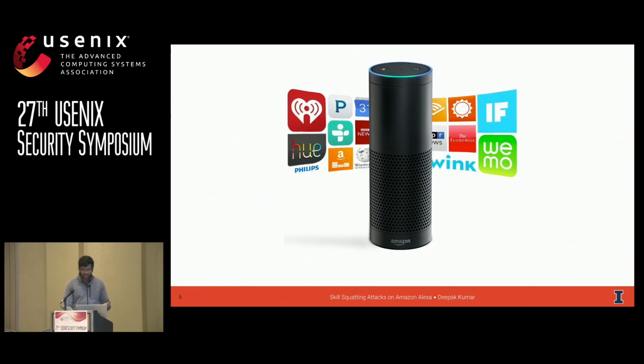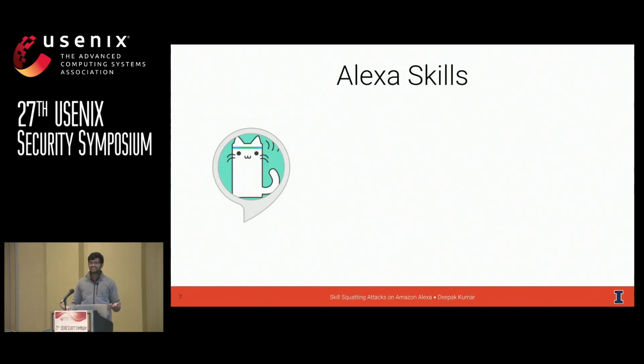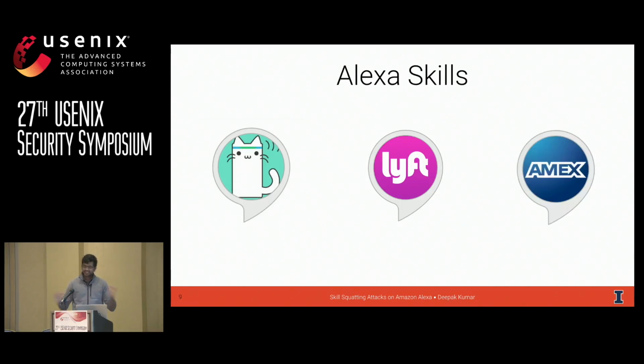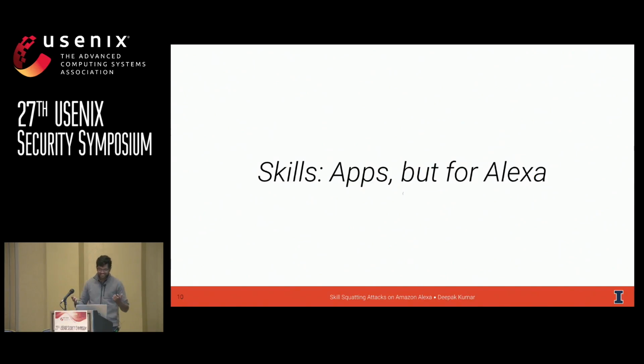But there's a skill for everything. You want some facts about cats? There's a skill for that. You want to call a Lyft to go to the airport? There's a skill for that too. You may need to make a highly sensitive, time-sensitive bank transfer, and you only want to use your voice. Yeah, there's a skill for that too. That's great. So the way to think about skills is that they're apps, but for Alexa.